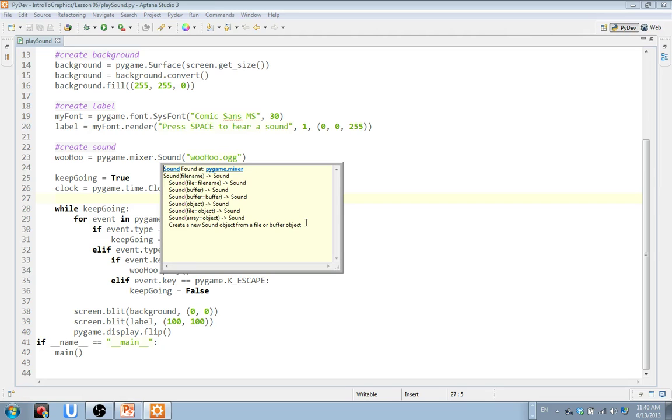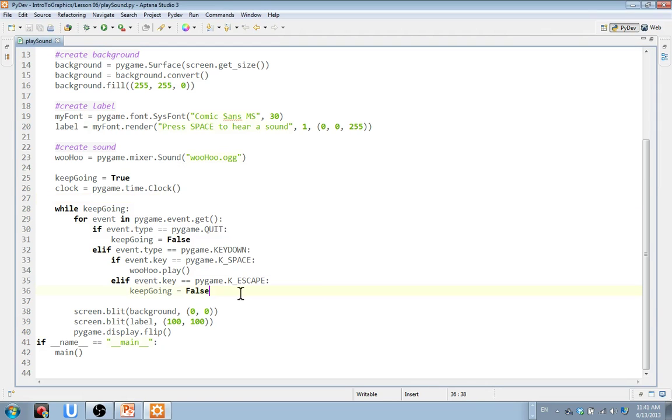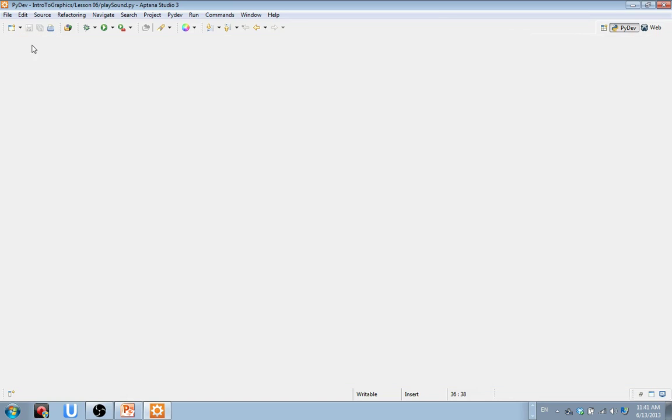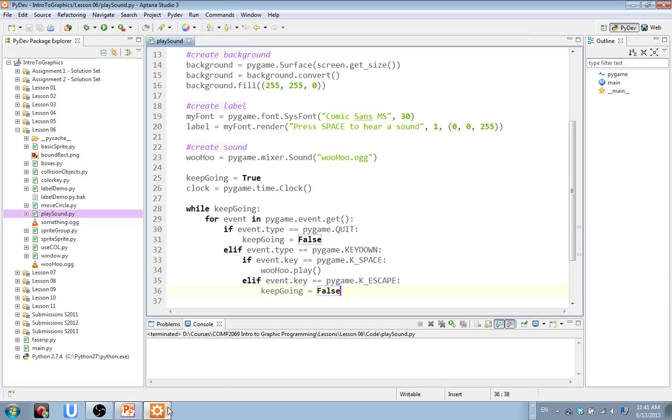Just like VLC media player, right? VLC media player works on any platform, and it's written in Python, right? So there's ways of converting it to all the different formats, no problem. And I encourage you to look online. There's way better resources online than I can probably show you here. But before the end of the course, I'll show you how to do it. Okay. All right. So really that's where we're at with sound.